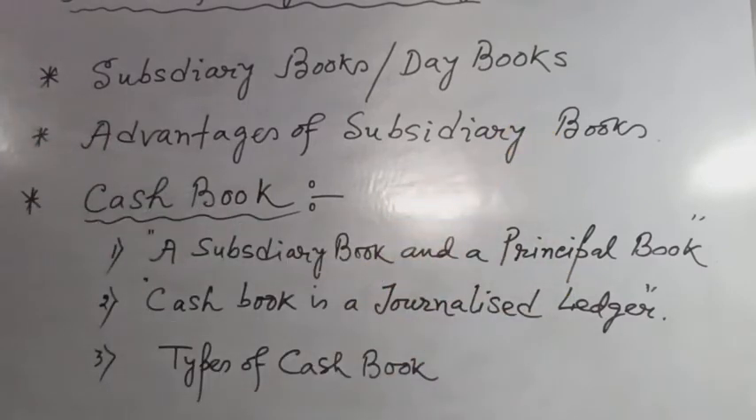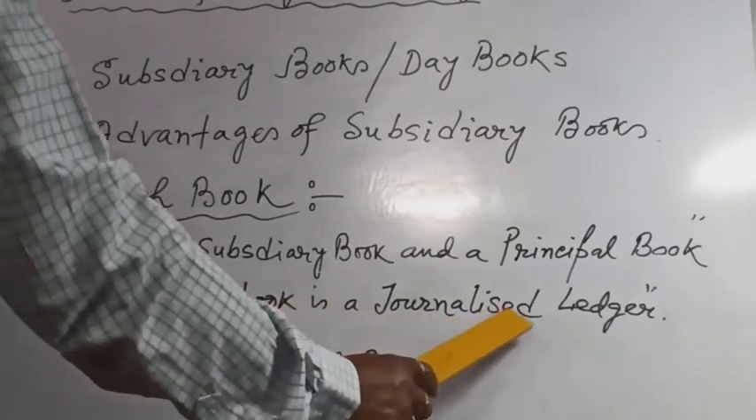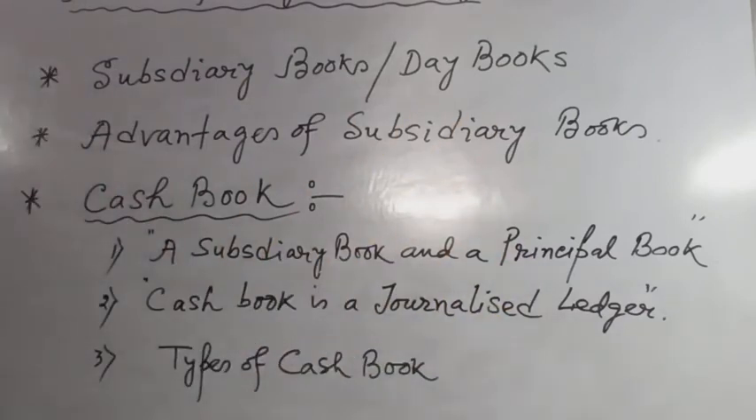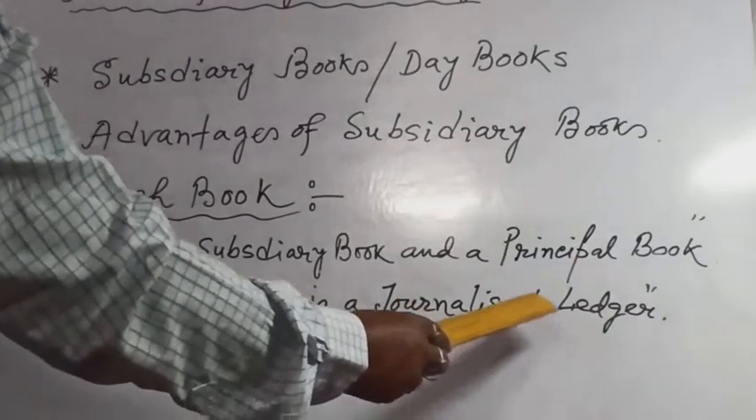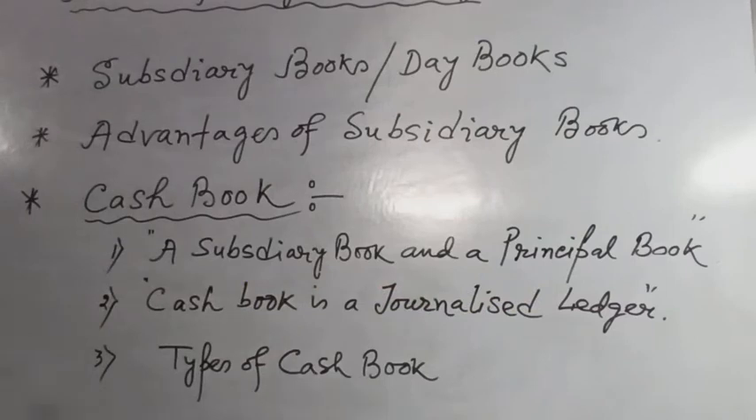Okay. Now next, why is the cash book a journalized ledger? Journalized ledger means journal and ledger both are present. What is the meaning of journal? What is the meaning of ledger? In earlier classes we discussed in detail. Now why is the cash book a journalized ledger? That means there are similarities of the cash book with the journal and the cash book with the ledger.